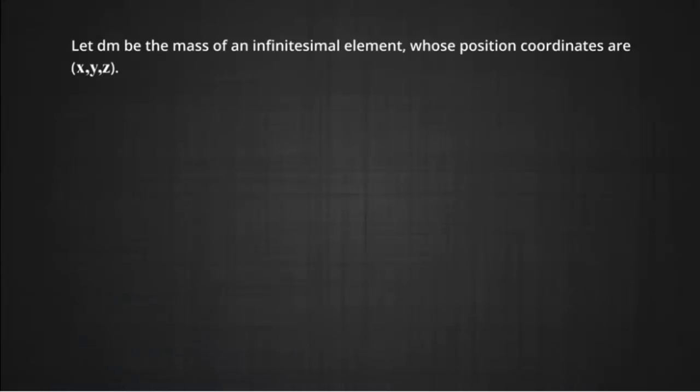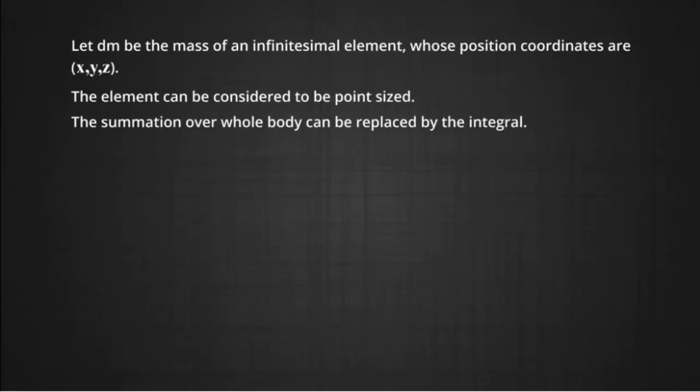Consider a body having continuous distribution of mass. Let dm be the mass of an infinitely small element whose position coordinates are given as x, y, z. The elements can be considered to be point size. The summation over the whole body can be replaced by the integral.